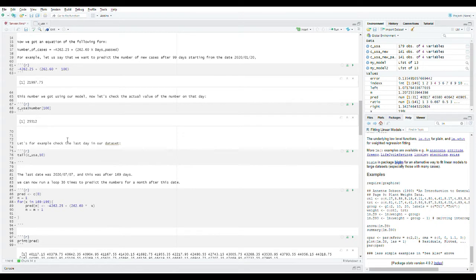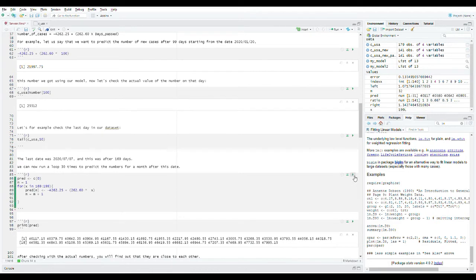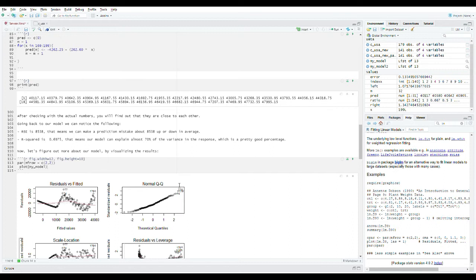For our prediction, we use the same formula as before. Our prediction value for the days 169 to 199, which is 30 days. So we use the same formula here. So now let's run this program. It has run already. After checking with the actual numbers, we find out that they are close to each other. Going back to our model, we can notice the following.